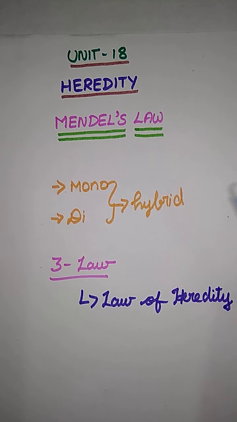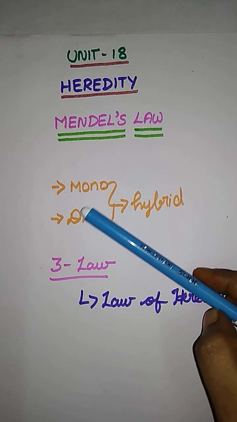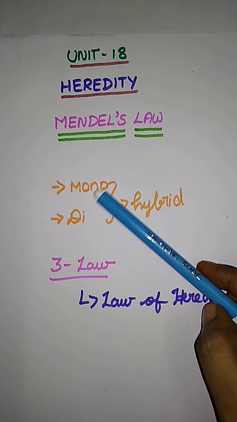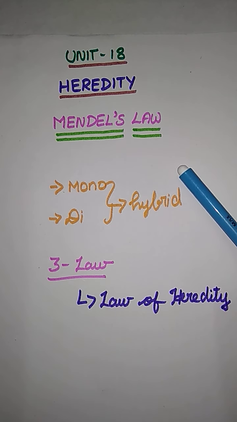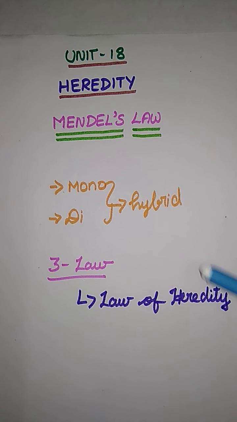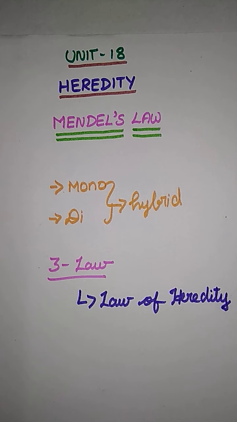So here Mendel did an experiment, dihybrid and monohybrid. Both of them are the same concept. What is that? A carry of information from a parent to offspring. That is what we call heredity. And the laws are called Mendel's laws. Let me see them one by one. What is the law of heredity? Let us list them before the explanation.